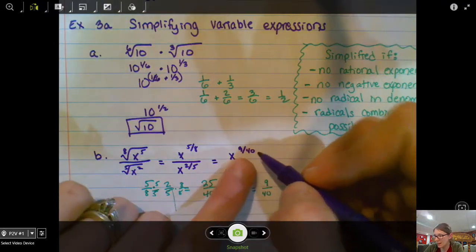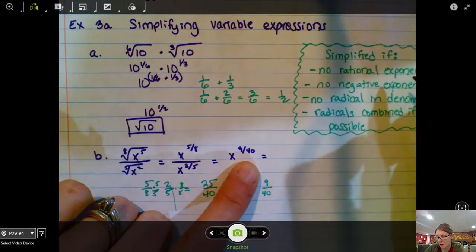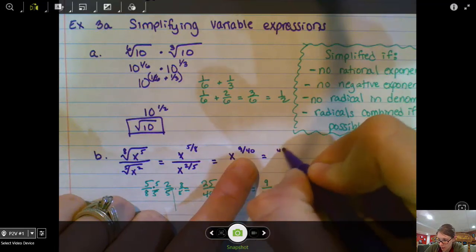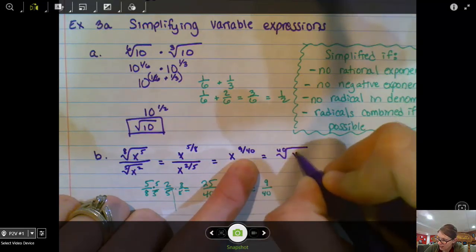Which simplifies, because I don't want a rational exponent in my final answer, to the 40th root of x to the 9th.